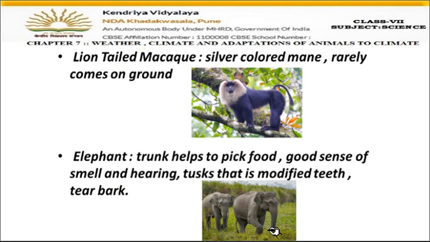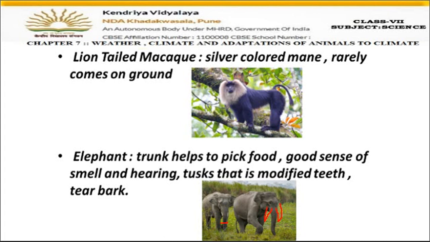Then there are tusks. Children, you can see two teeth of the elephants which are coming like this from both the sides. These are called the tusks. So these are the modified teeth for tearing the barks, etc. Right? So in this elephant, you can see the tusks here, white colors on both the sides. Okay, so these are some of the adaptations of the elephants. So these are some of the animals we have discussed which live in the tropical rainforest, and the changes which are seen in their body.